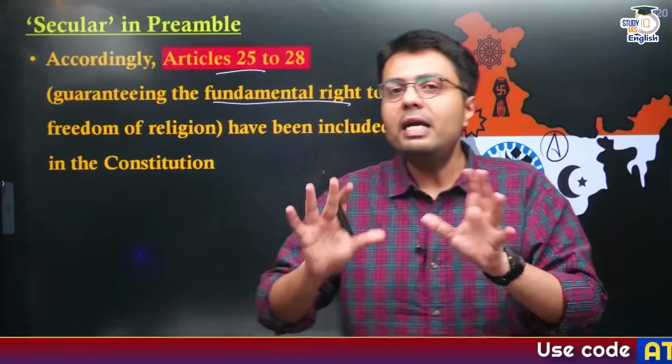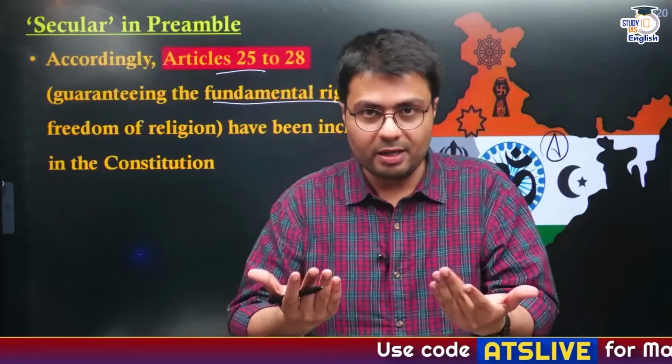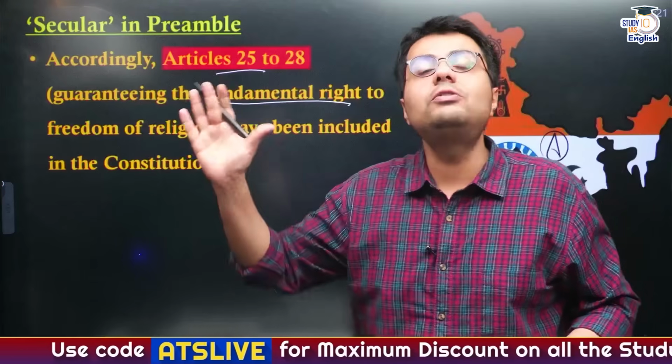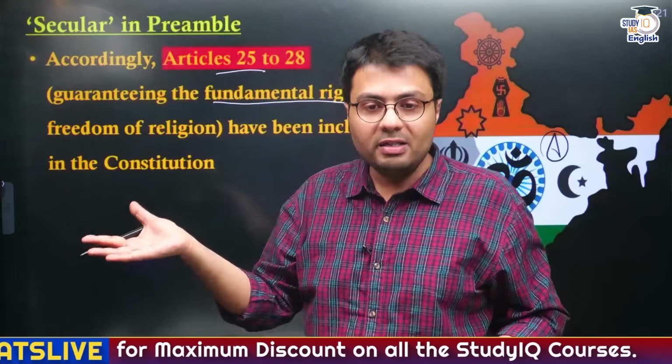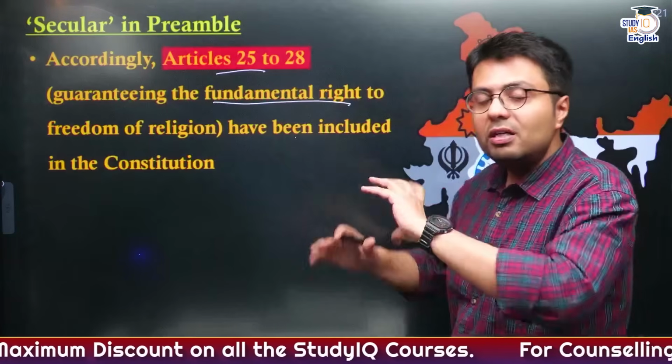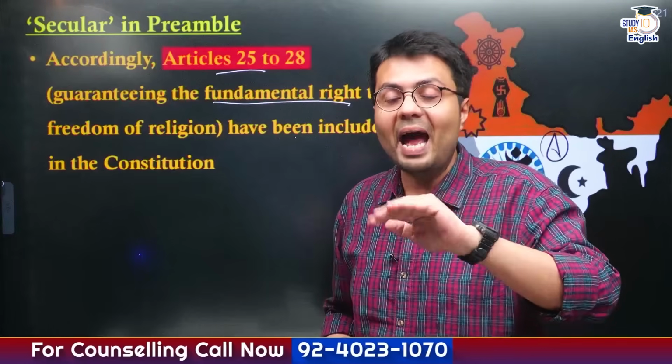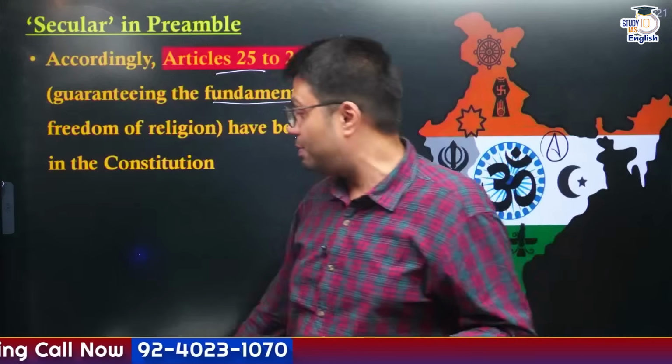So that is why the Indian constitution provides for a secular state. Even without the word secularism, India did not cease to exist as a secular state, right? So this was implicit in the constitution, and after it was added in the preamble, the idea of secularism was made more explicit.